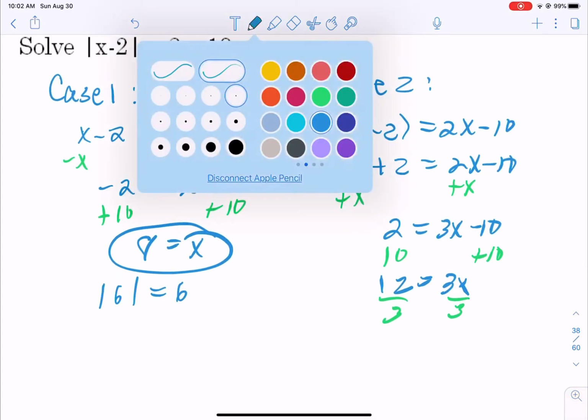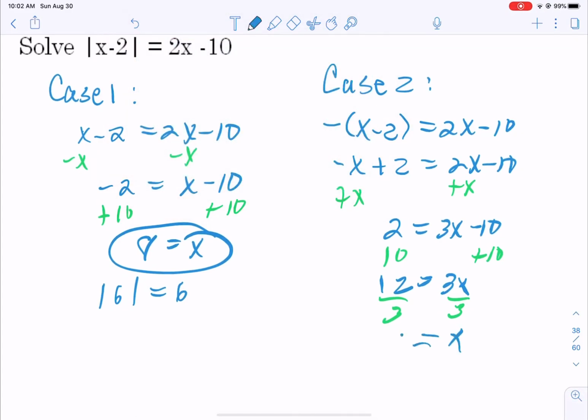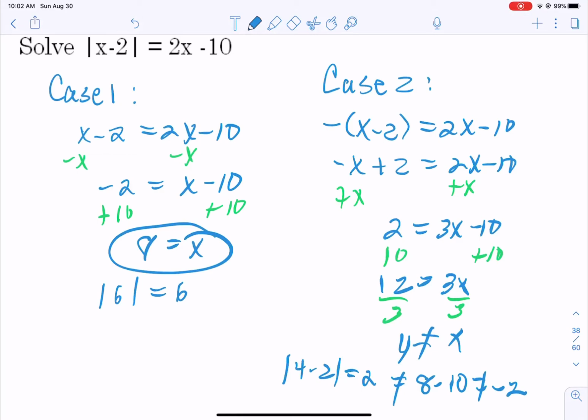Now let's check it. Back in the original problem. So we get the absolute value of 4 minus 2, which is 2. On the right side, we get 8 minus 10, which is negative 2. So those are not the same. So cross that one out. 4 is not your answer. Okay?